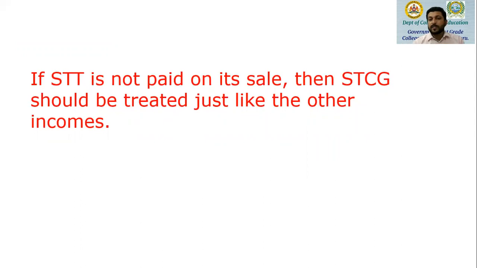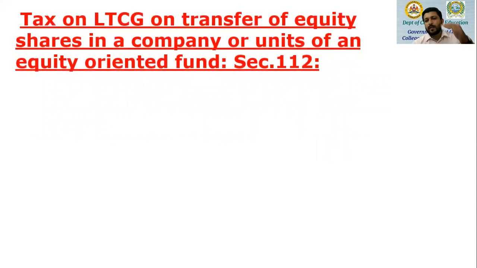If securities transaction tax is not paid on the sale, then the tax rate would not be 15%, rather it will go to the general slab rates. Then short-term capital gain would be treated just like other income and it would be shown under the regular slab rates applicable for an individual or partnership firm, as the case may be.